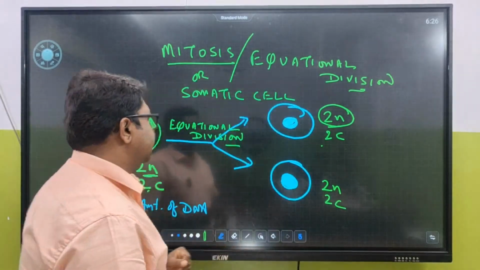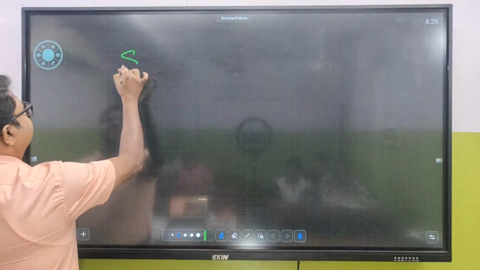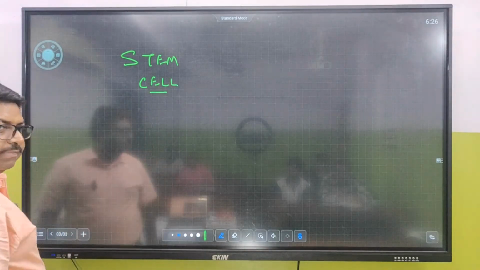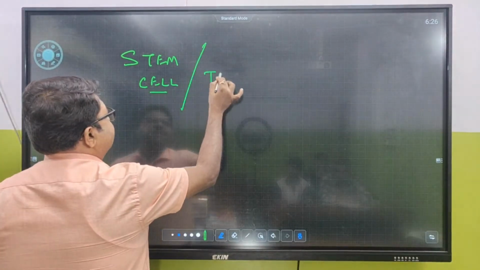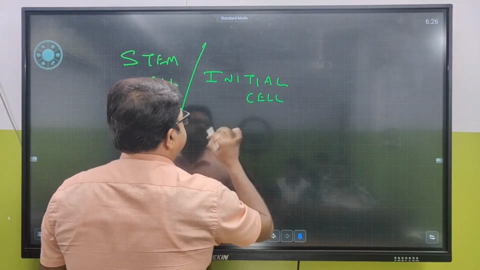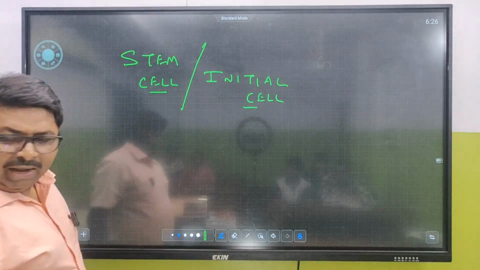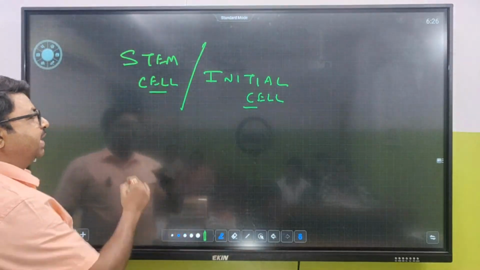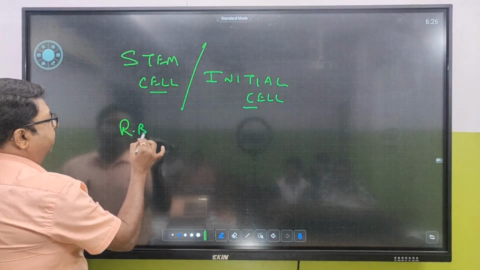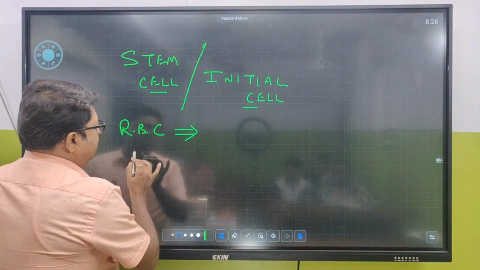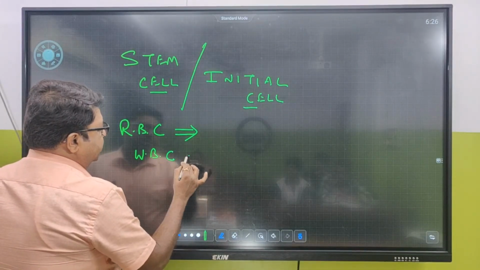And tell me those cells. I think you have heard about this cell called stem cell. We call this stem cell an initial cell also. Who in this class can tell me? Or I would expect some comments if somebody is watching it. Tell me the initial cell of human RBC. Tell me the initial cell of human WBC.